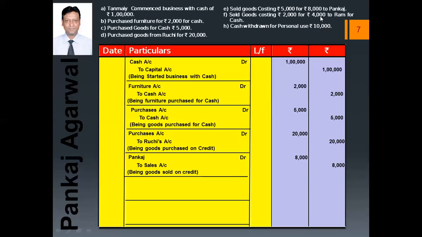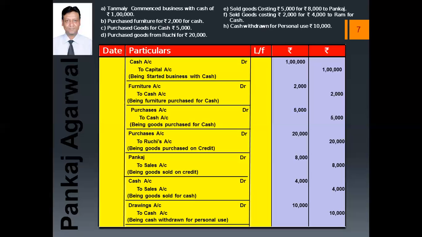Sold goods costing 2,000 for 4,000 to Ram for cash. Here the goods are sold for cash, so we will not use the name of Ram; rather we will use cash. So the entry will be cash account debit to sales, and the narration will be being goods sold for cash. Amount will be 4,000 each. Next is cash withdrawn for personal use. Withdrawn for personal use means drawings. Here the transaction will be written as drawings account debit to cash account. Amount will be 10,000 each.